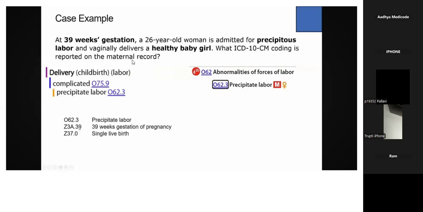And as she is in the 39 weeks of gestation, we can give 39 weeks of gestation. And next, she delivered a healthy baby girl, single live birth. So we are giving the single live birth, Z37.0. You can also look it up from abnormality of forces of labor, which is precipitate labor. You can see here it is a female symbol.